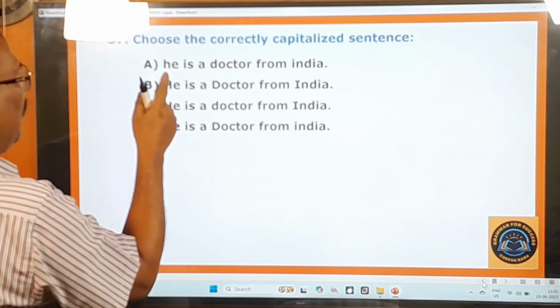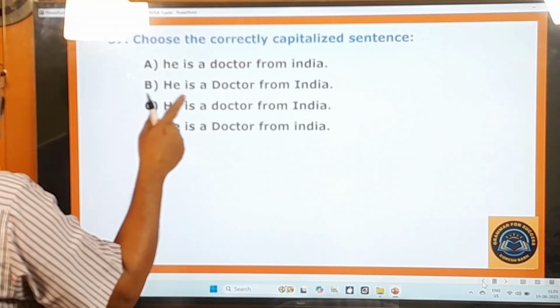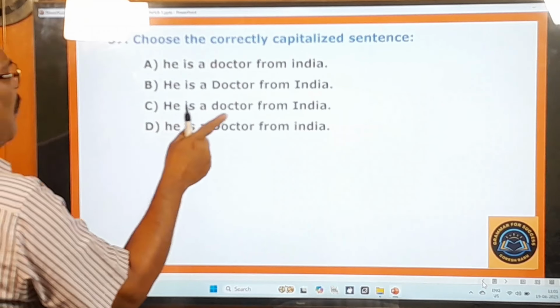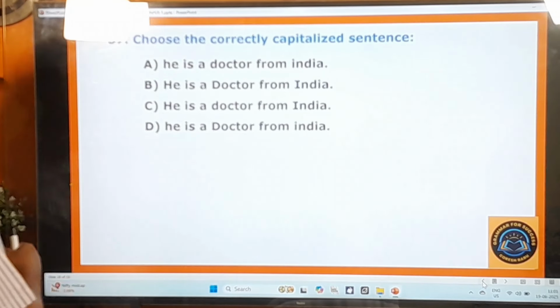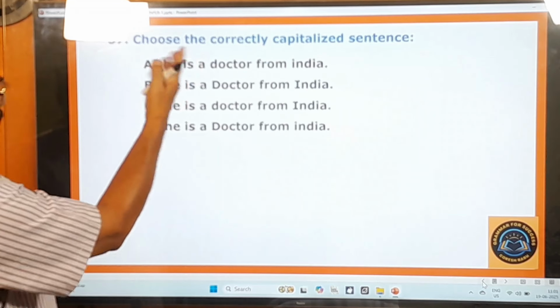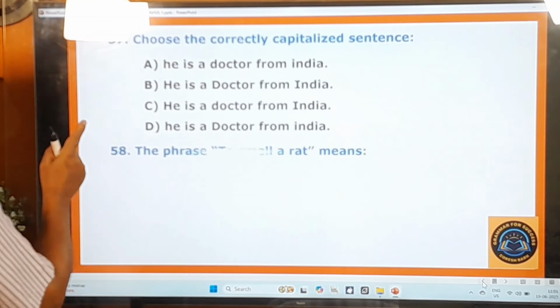He is a doctor from India. That is there. Choose the correctly capitalized sentence. Try to understand the question and answer accordingly. Right. And here, 58th question.